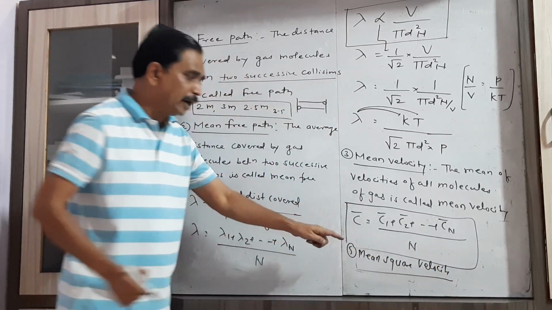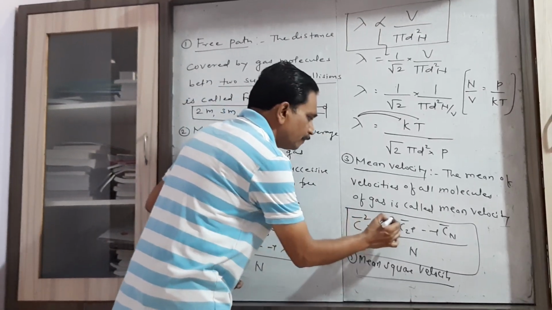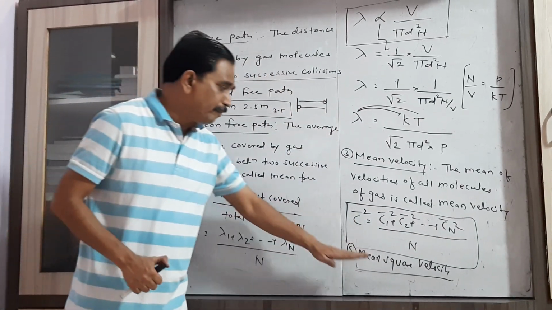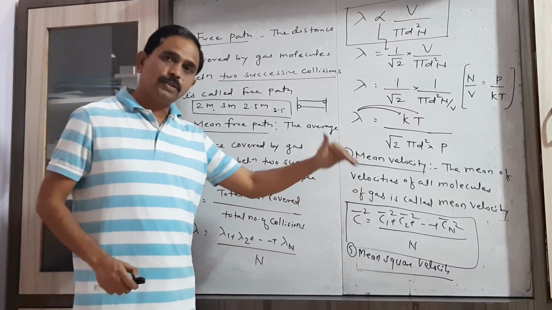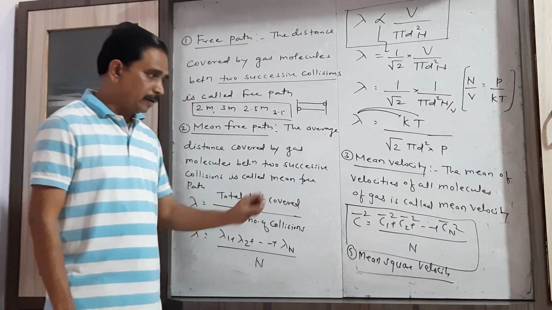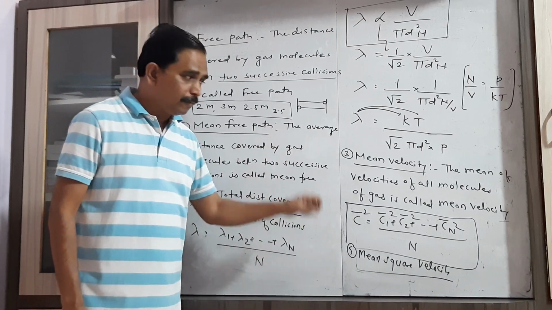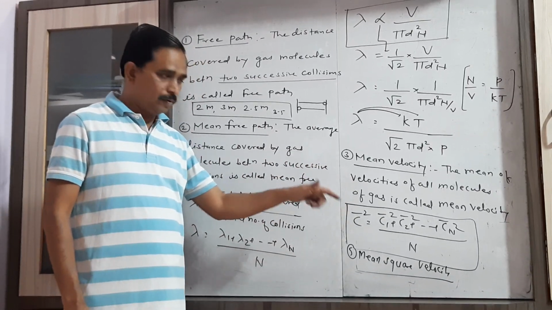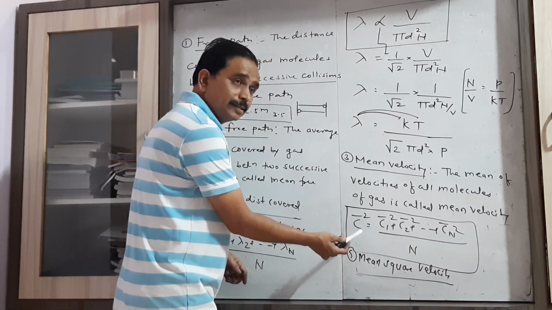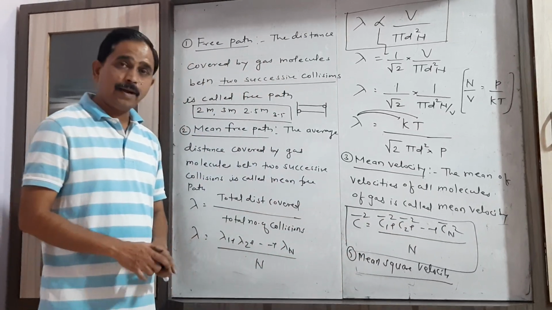Now mean velocity done. The next definition we have to consider is mean square velocity. Here we have to take the mean of the square of velocities. It is the mean of the square of velocities of n gas molecules, and that is called the mean square velocity. How do I define mean square velocity? The mean of the square of velocities of all gas molecules is called the mean square velocity, and it is represented by C square equal to C1 square plus C2 square up to Cn square by n.